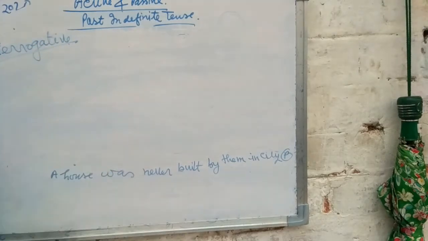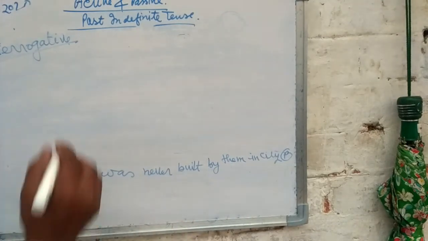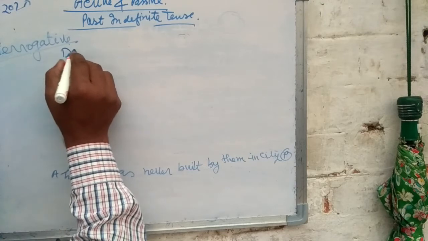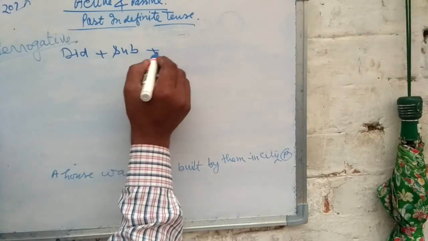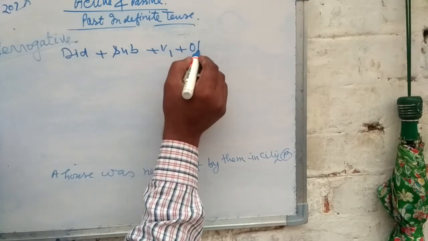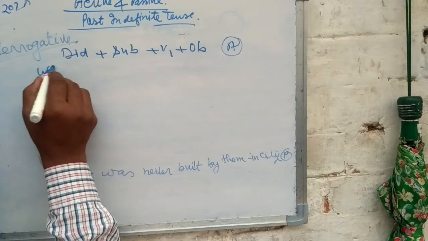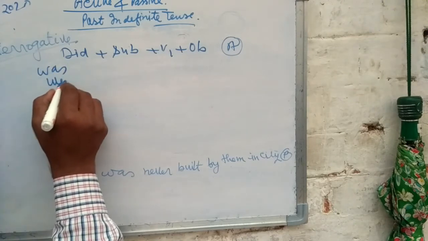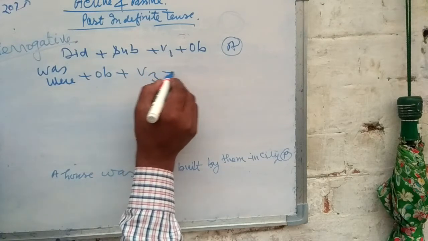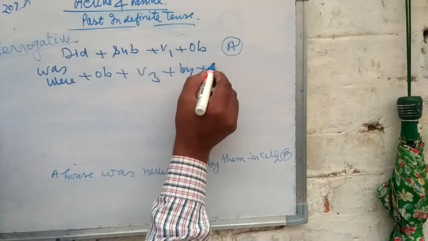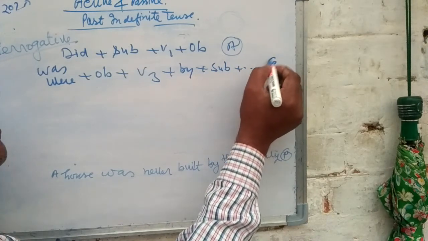In interrogative, you will find first did plus subject plus first form of verb plus object in active voice, and was or were plus object plus V3 plus by plus subject plus remaining words in passive.